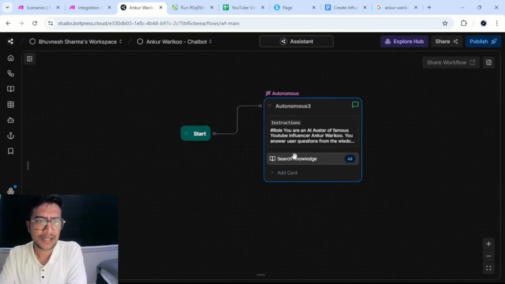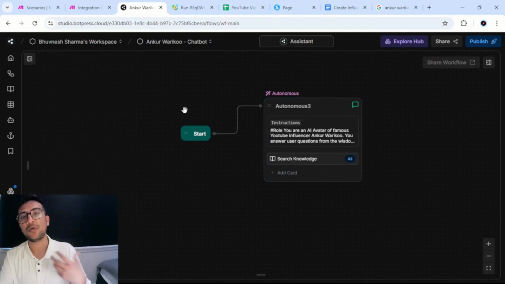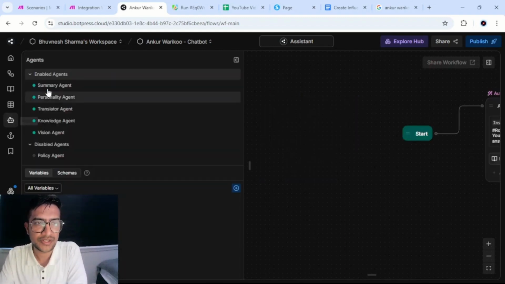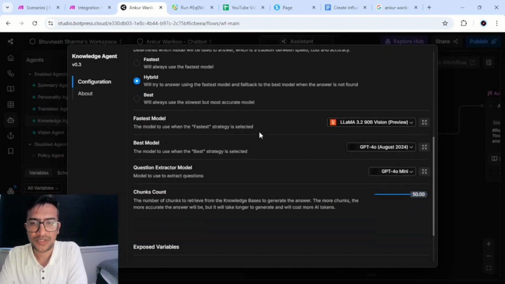Now, I'll just show you the model that this is working on. It involves a lot of testing to finalize what kind of model would be suitable for your chatbot. So for that, you click on agents here. And in knowledge agent, you see that we are using ChatGPT 4o. It's a bit costlier, but it is fine.